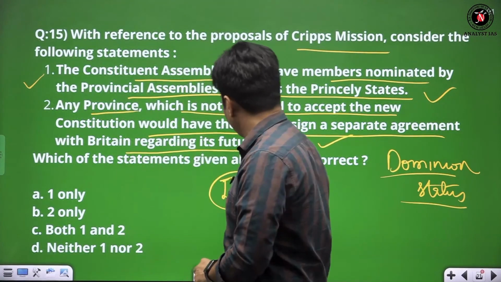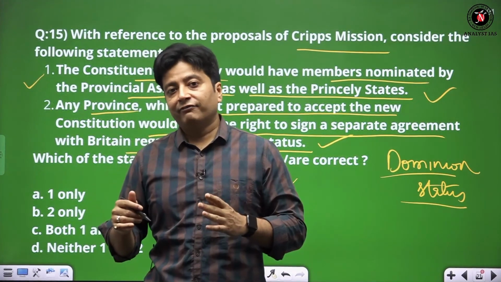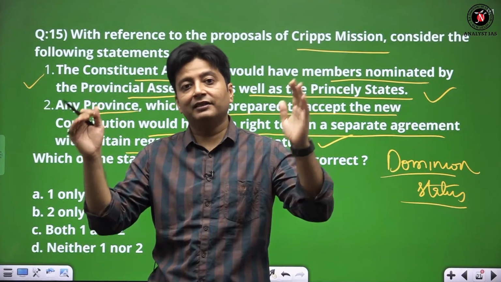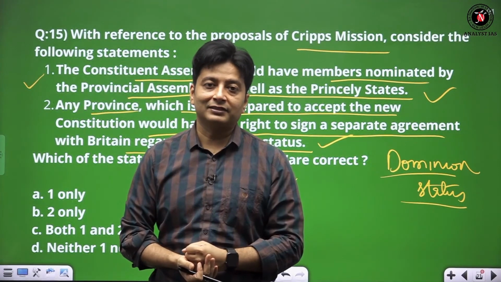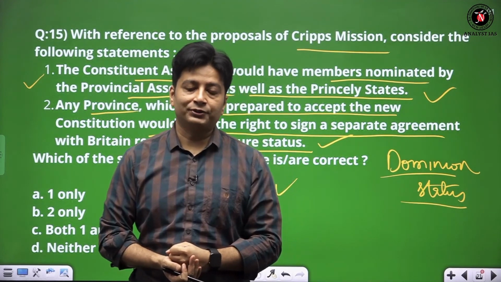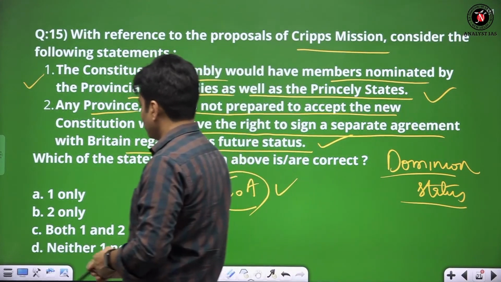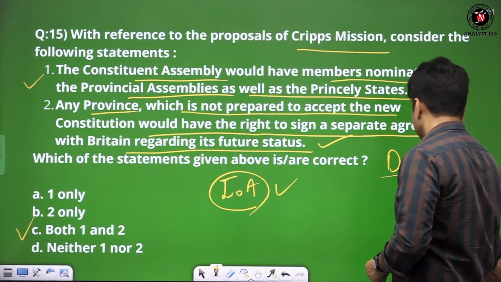Had this not been there, it was not India which was getting freedom; 565 princely states as countries were liberated. Thanks to our Iron Man of India, Sardar Vallabhbhai Patel, who became the pivot to bring them all together. Anyway, both these statements we find to be correct.